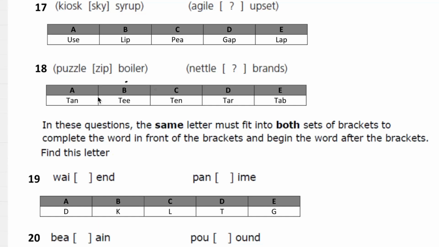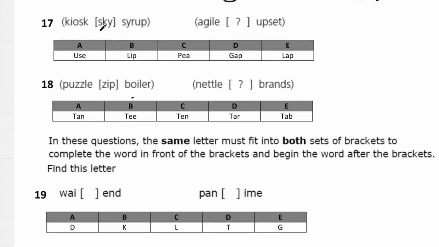Question 17. Kiosk, sky, we have 2. Let's start off with, let's use this one. Second last gives us L, and then K, the end, E. Or we could also get this one, which is going to be A. And then you'll see if you get this Y, the second letter, we get lap.